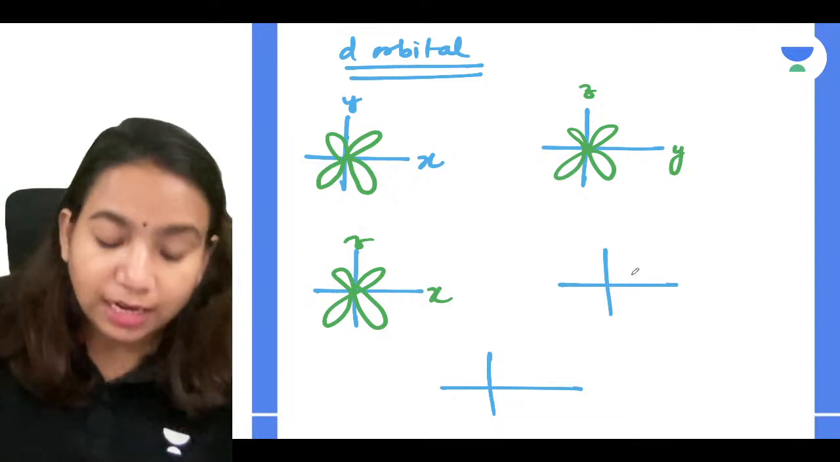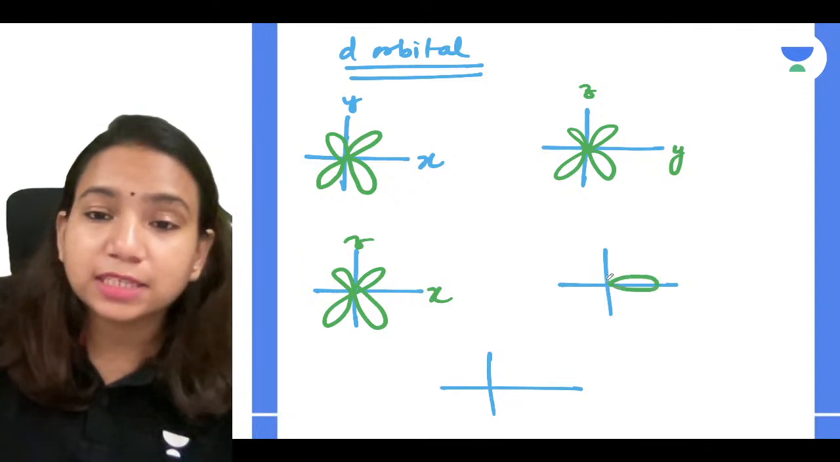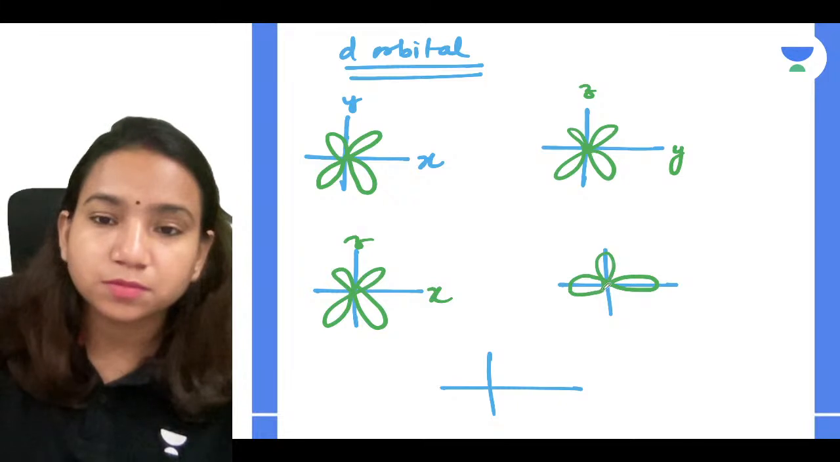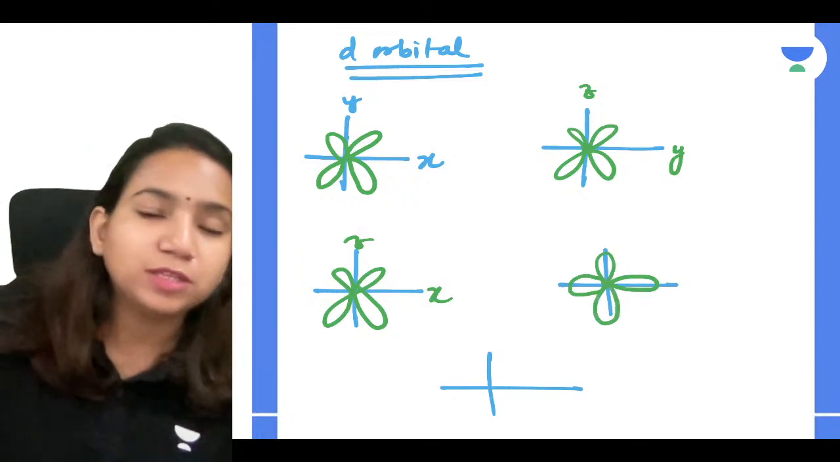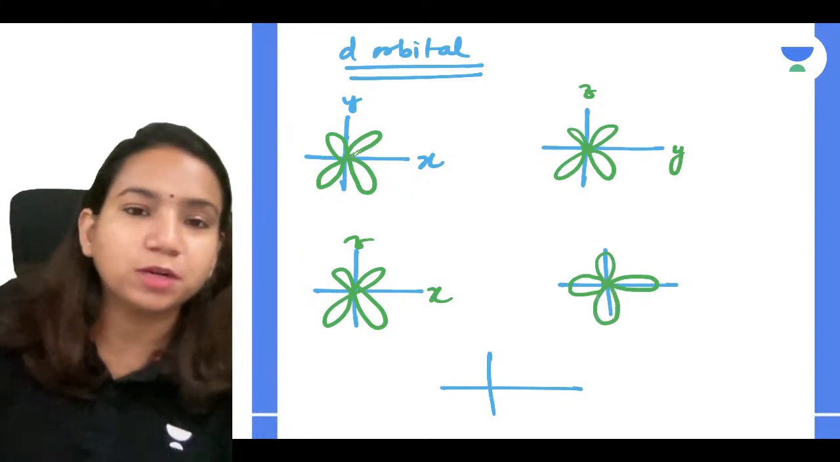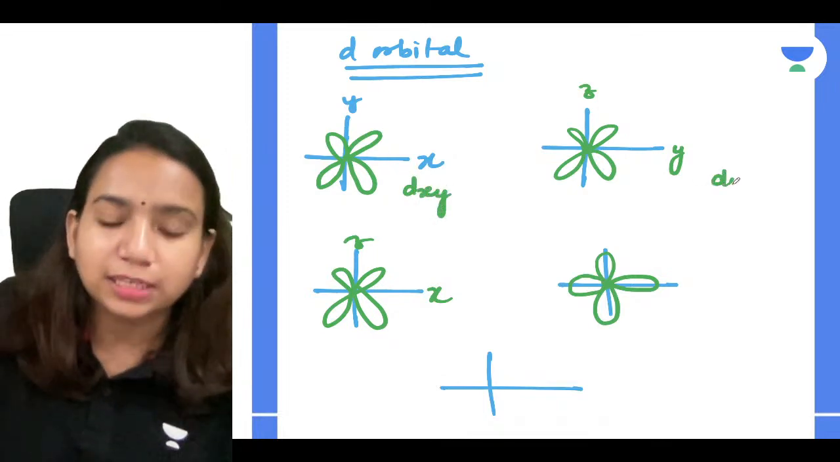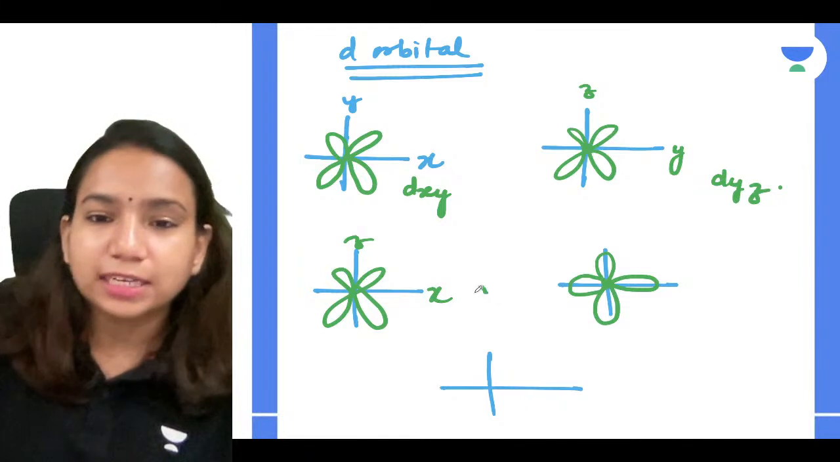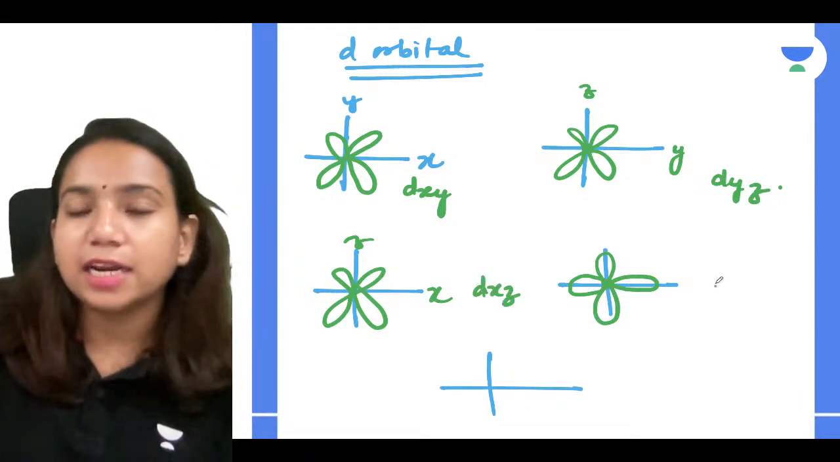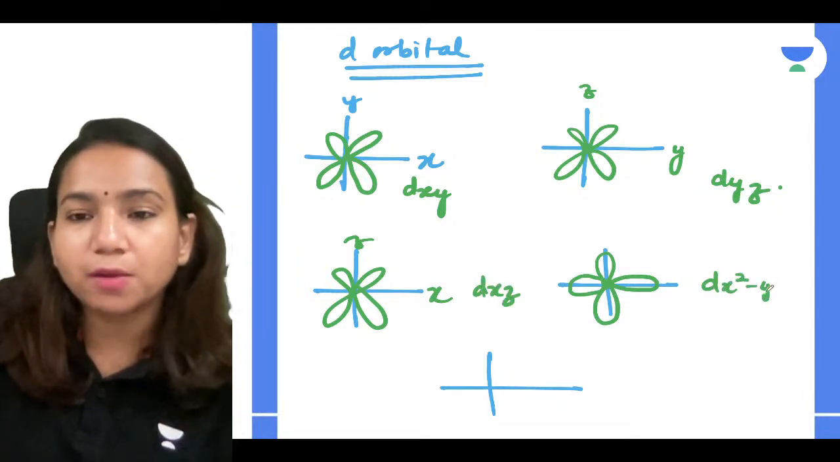Now the other one is along the x axis and y axis. And the last but not the least, we'll discuss about it, but how we can name these orbitals? So dxy I can name it. I can name it as dyz. I can name it as dxz. And here I can name it as dx square minus y square.